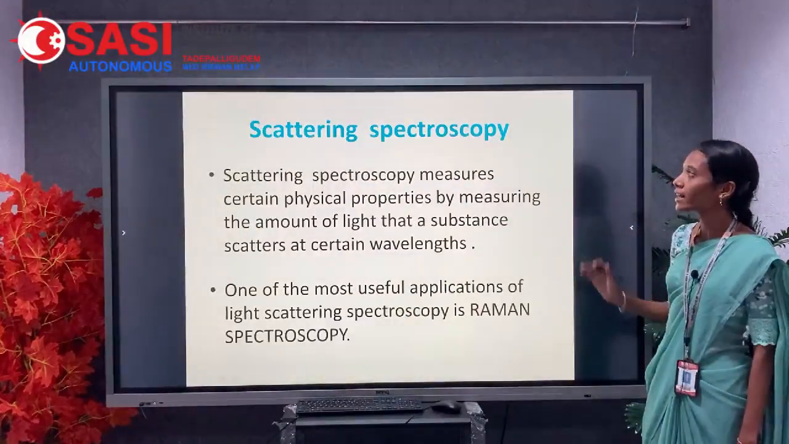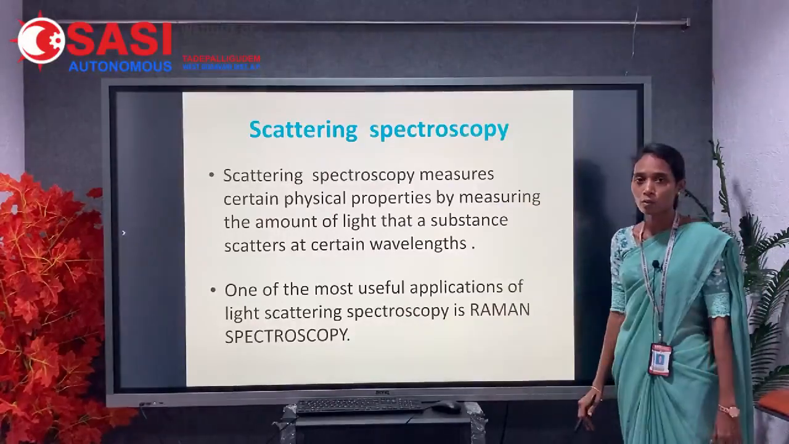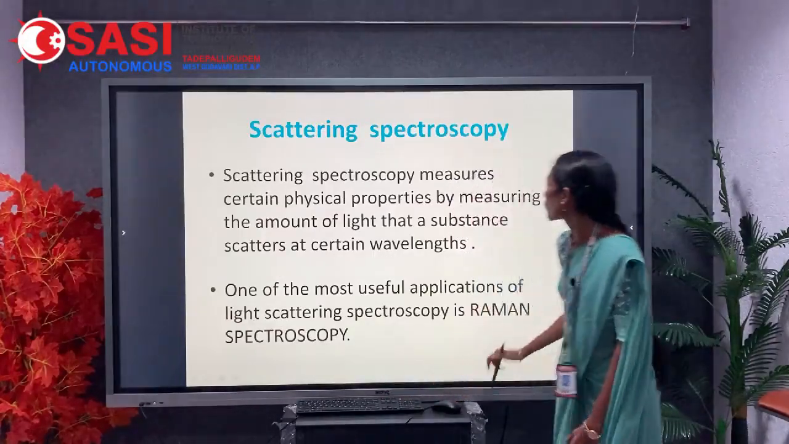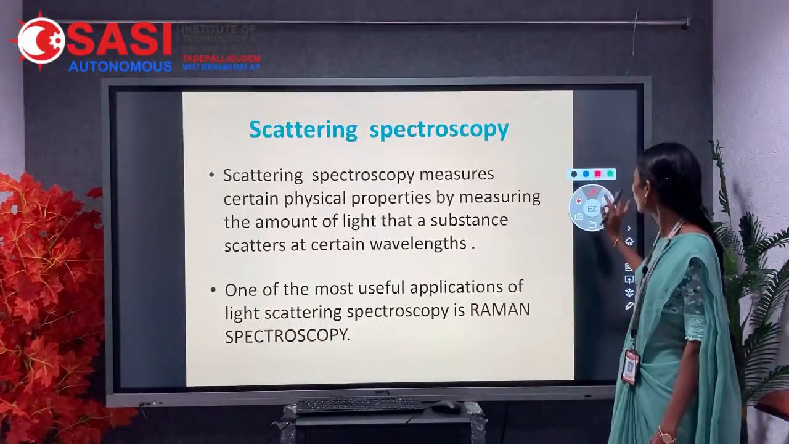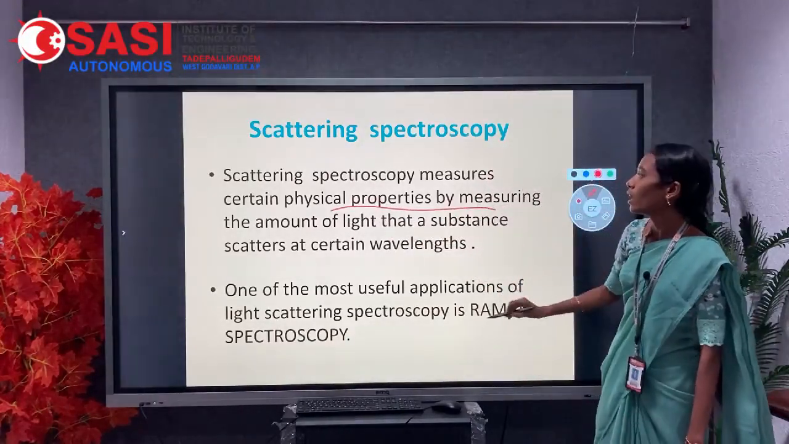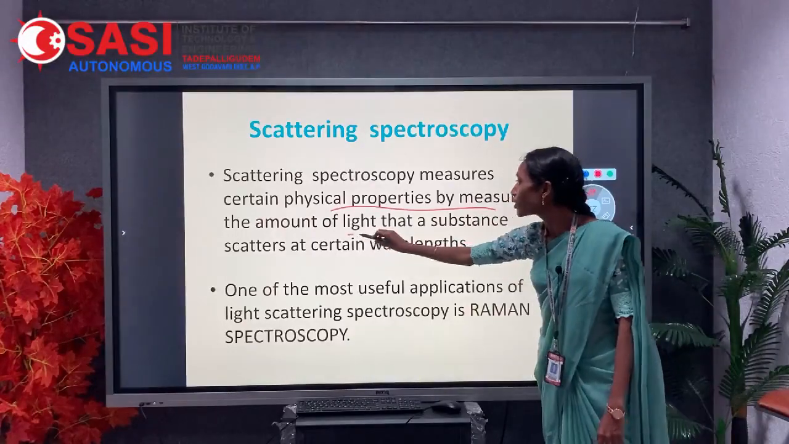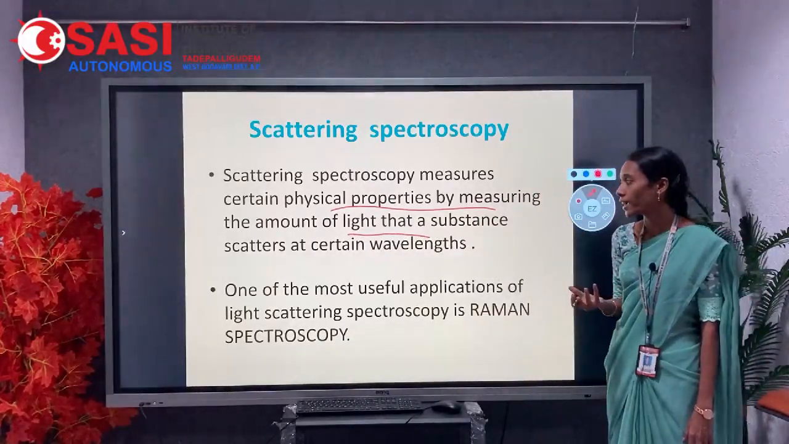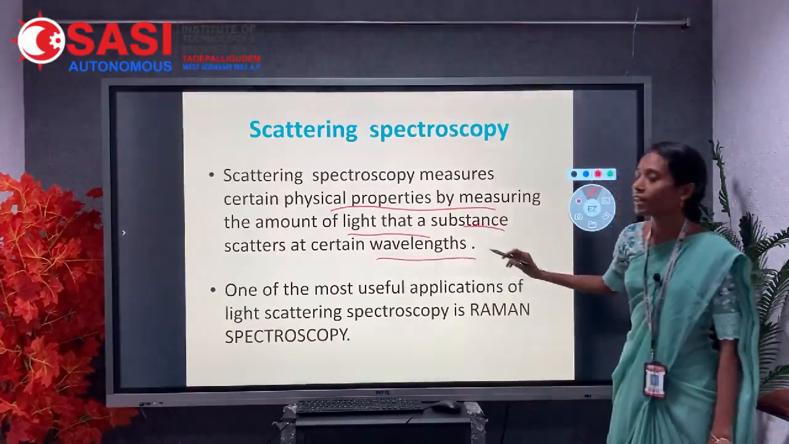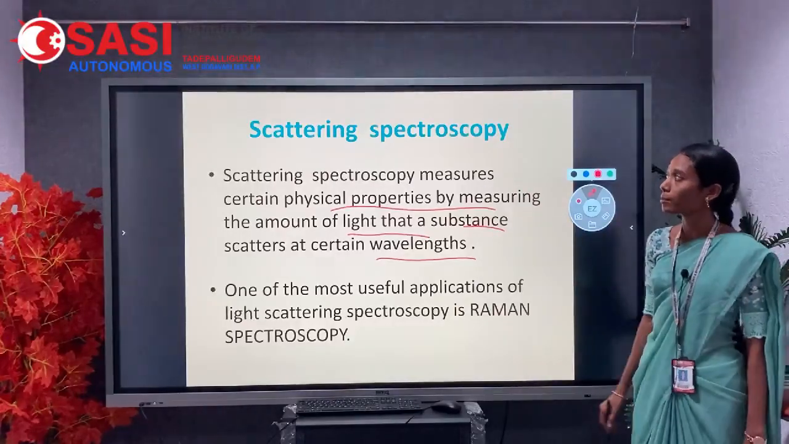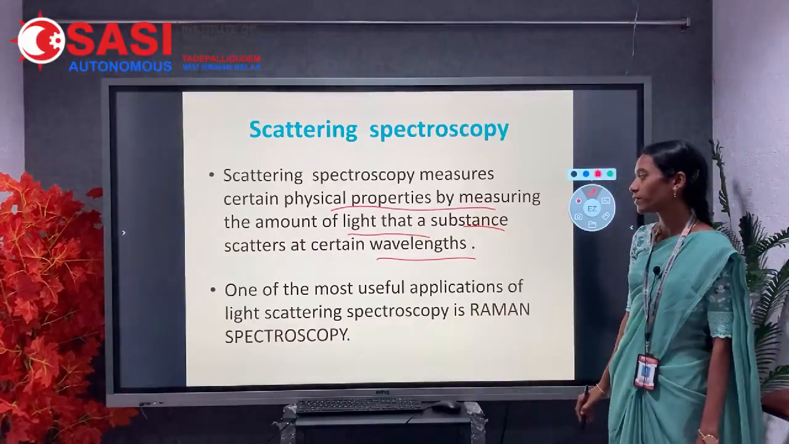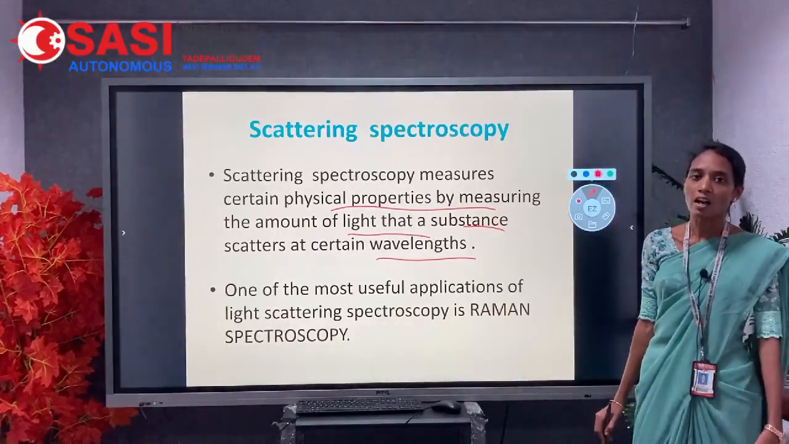And the next one, scattering spectroscopy. Scattering spectroscopy measures physical properties by measuring the amount of light, that is, how much light the substance scatters at a certain wavelength. One of the most useful applications of light scattering spectroscopy is Raman spectroscopy.